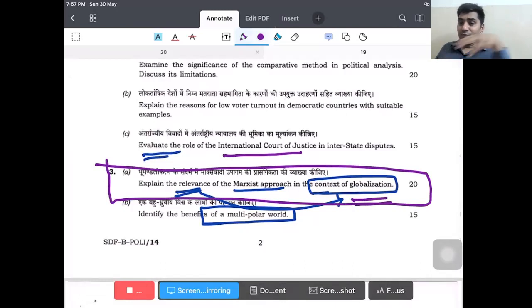Right, in the context of globalization, we read it in very clearly. Here you can apply what is globalization. You can write about globalization phenomena and how Marxists see globalization. I said that the Marxist focus of international relations is entirely on the operation of capitalism at the highest level. Operation of capitalism at the highest level, as per Marxists, is known as globalization.